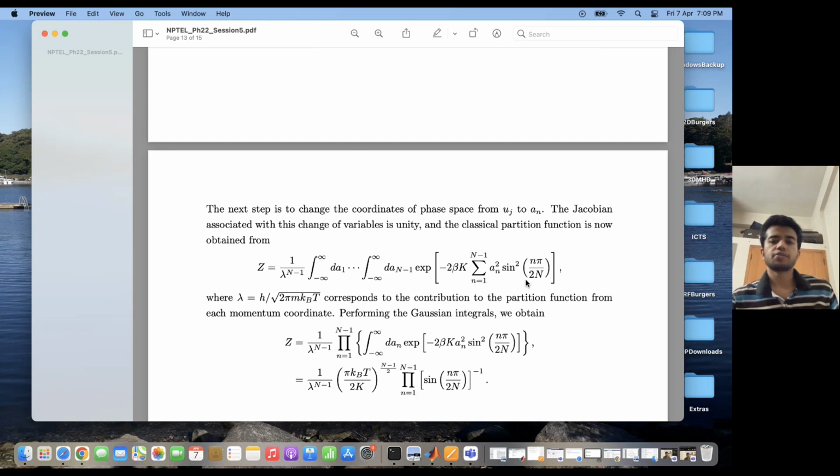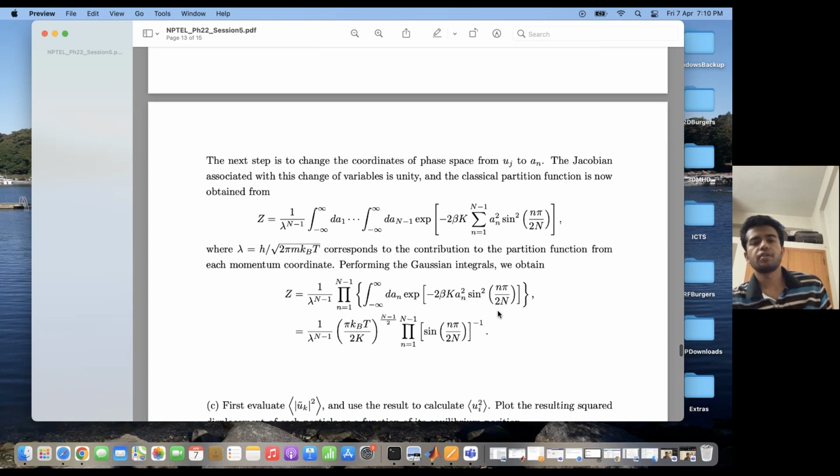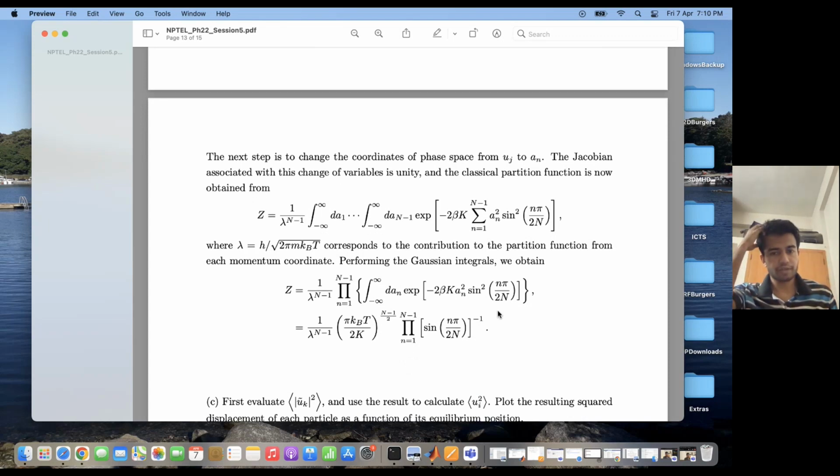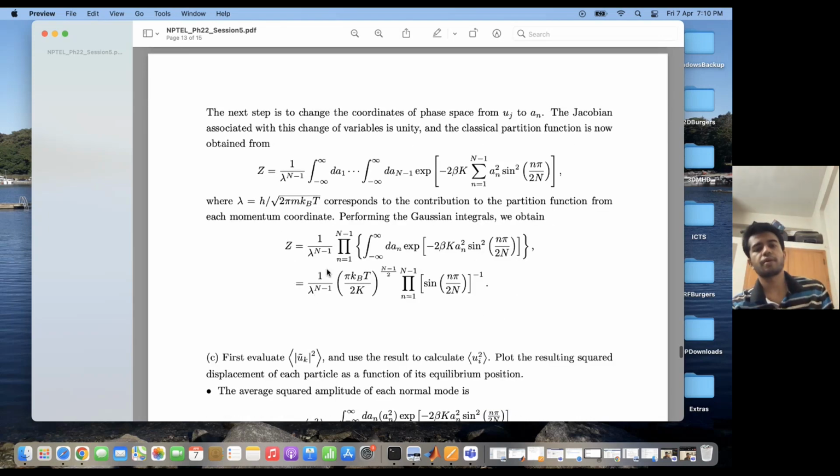Okay. So now you see that each of these integrals is basically a Gaussian integral. So I have to perform n minus 1 number of Gaussian integrals. And if I do that, the partition function turns out to be this. So this is 1 by lambda to the power n minus 1, pi kBT by 2k whole to the power of n minus 1 by 2, and then a product over n equal to 1 to capital N minus 1 sine n pi by 2N whole to the power of minus 1.